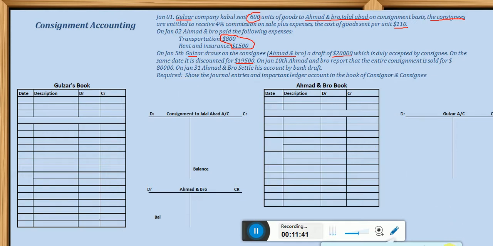Now what we are doing in this question is that both the parties, the consigner and the consignee, will record these transactions. So all transactions related to the consigner, how he will record them in his book, and also how he will post all these transactions into these ledger accounts. And similarly, Ahmad, how he records all these transactions and how he can post them here.